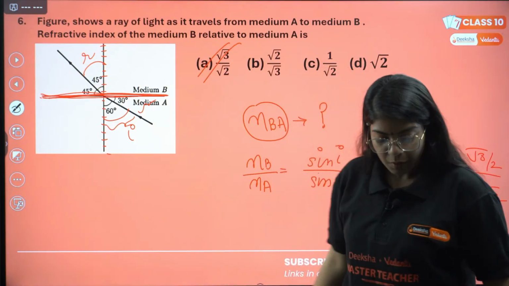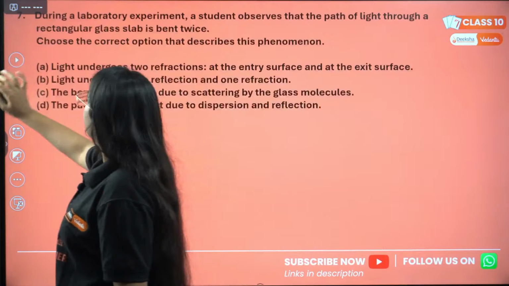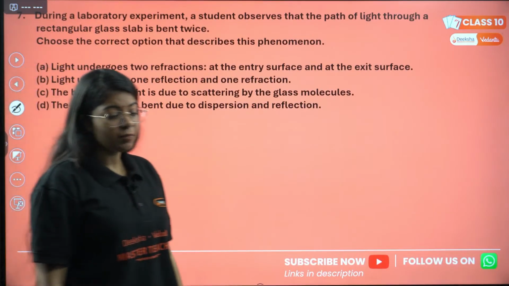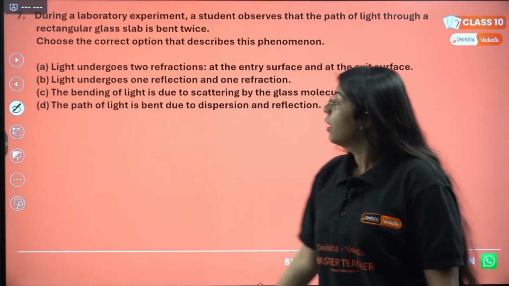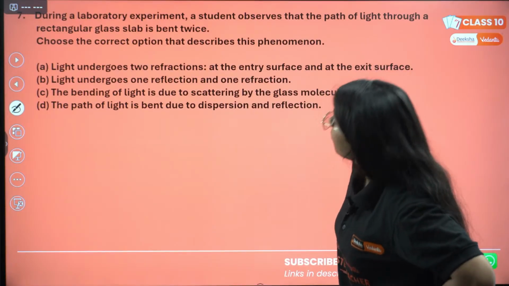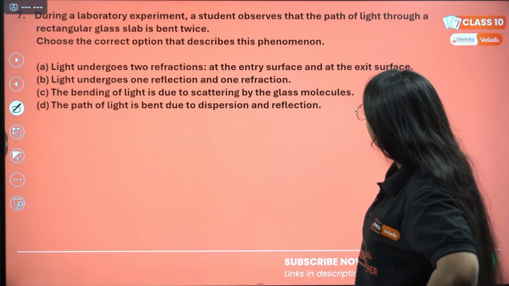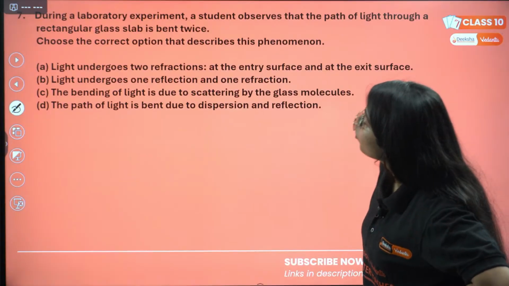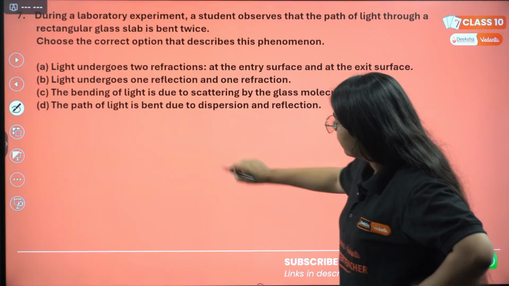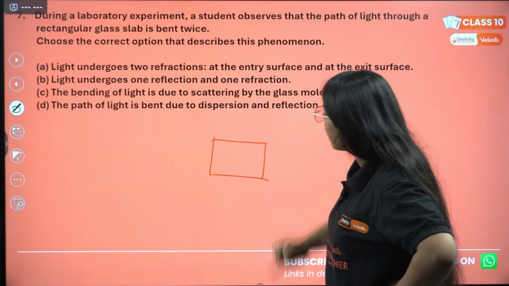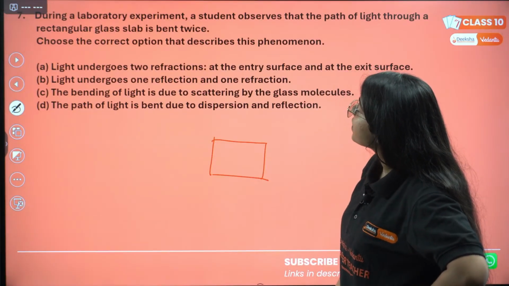Moving on to the next question. These questions are all very important. During a laboratory experiment, a student observes that the path of light through a rectangular glass slab is bent twice.